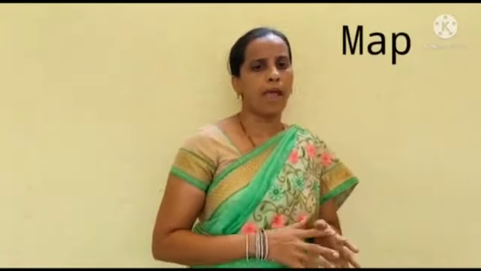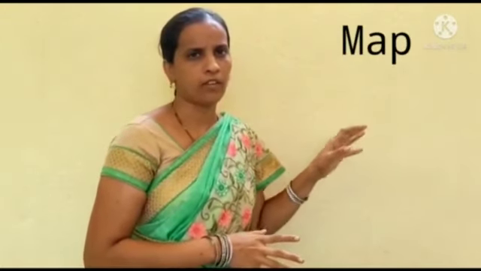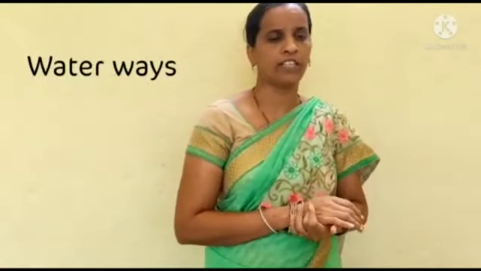It means a map shows the real features of the globe. We already discussed in the previous class the index of the map and the elements of the map. In olden days, when people went to other places, we used only waterways. That's why the use of maps is very important and essential. With the help of maps, travelling from one place to another is accurate, guiding us towards the destination.